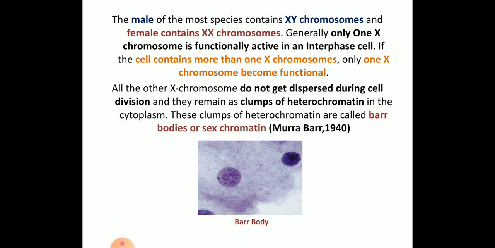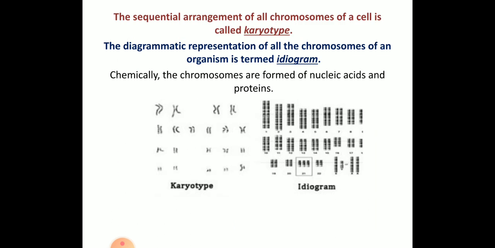So what do you mean by Barr body, or what do you mean by sex chromatin, can be asked for 2 marks. The clumping or agglutination happens in the heterochromatin region. You also have to conduct an experiment on how the Barr body looks in your lab session.